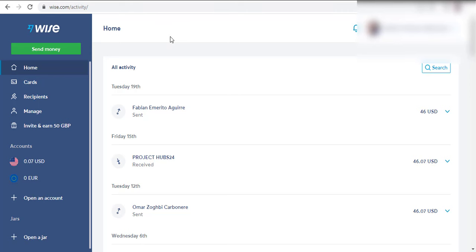So for those of you that do not know, Wise is actually an online banking account, which does more than banking right now. It's an online account whereby people can send you money and you can receive money. And most importantly, it gives you the advantage of having an American bank account, a Euro bank account, and also a pounds bank account. And there are also different currencies right now on Wise.